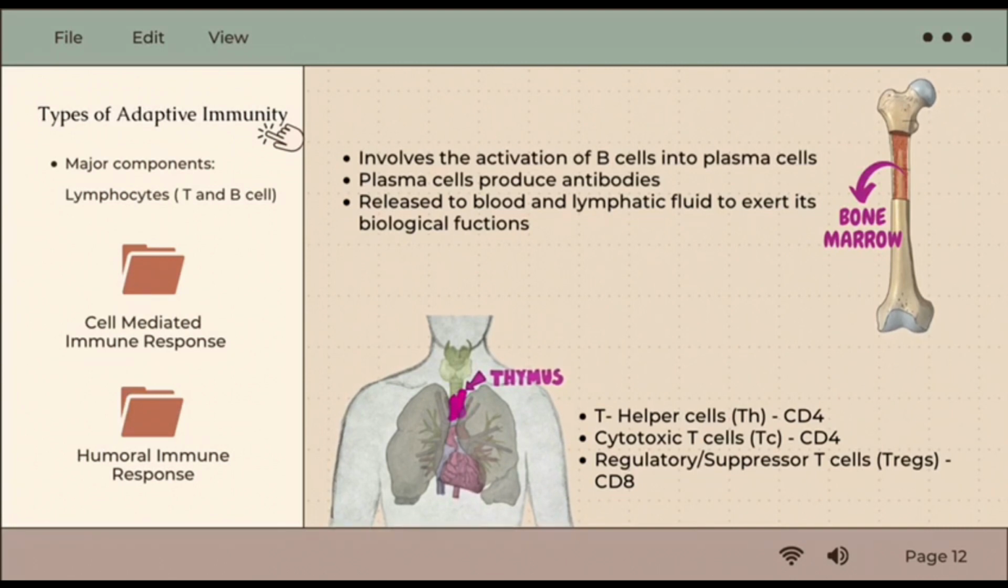In the bone marrow, B cells are activated into plasma cells, and then the plasma cells produce antibodies, which are released into the blood and lymphatic fluid to exert their biological function. While in the thymus, immature T cells mature, divide, and differentiate to become three subsets of mature T cells, which are T helper cells, cytotoxic T cells, and regulatory suppressor T cells.